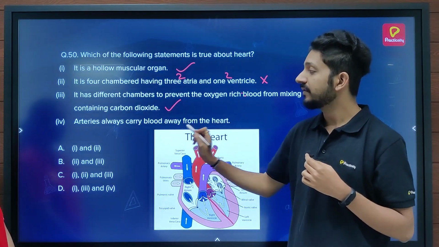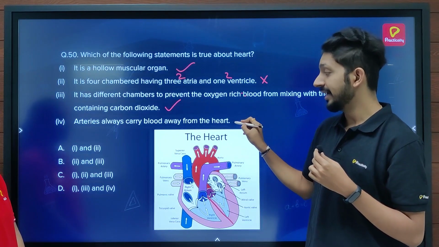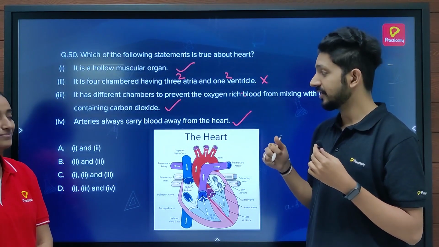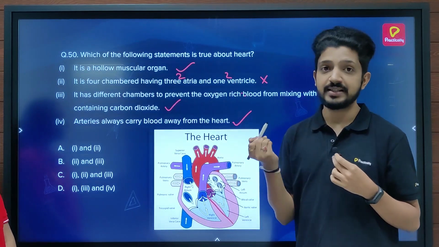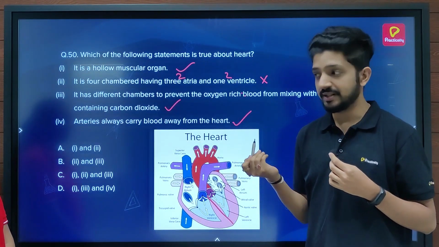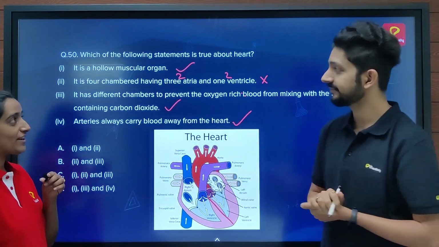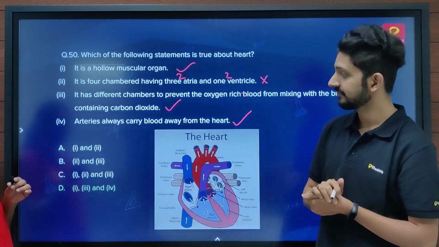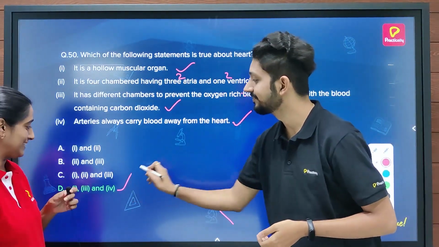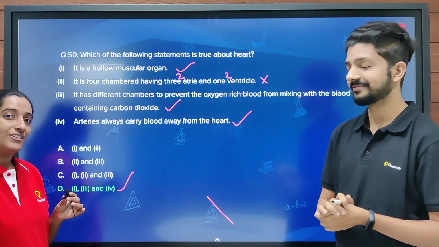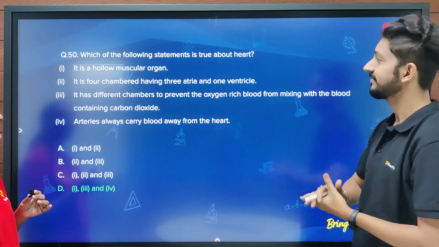And arteries always carry blood away from the heart. Well, as we had discussed in the previous question, the direction of the blood defines the name of the blood vessel. So this is also true. And what should be the answer then? So according to your explanation, the answer should be D. And it is correct. Okay, so let's move on to the next question.